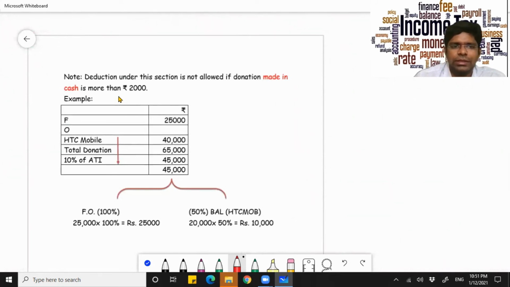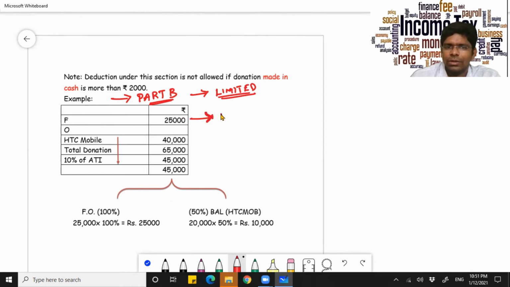Now here, this is exclusively in contribution made under part B, that is the limited category. Say they have contributed to the government for family planning. This particular amount qualifies for 100% limit, that is limited. This is under subcategory 1 of part B. And HTC, the minority groups, including everything, this falls under